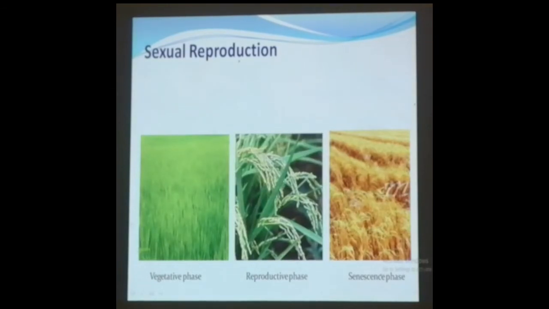Now, when you talk about the animals or any biennial plants, all these are going to exhibit these three stages that I mentioned. One is the vegetative phase, second one is the reproductive phase, the third one is the senescence phase. All these animals and biennial plants are going to exhibit these three phases. There are some exceptions, no doubt.